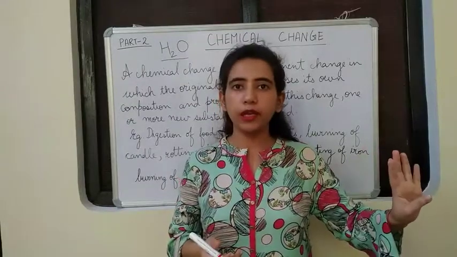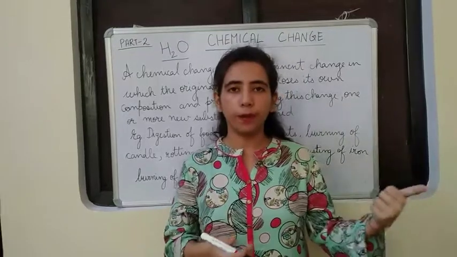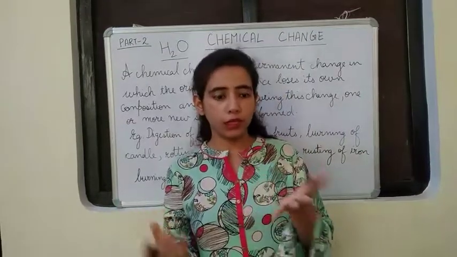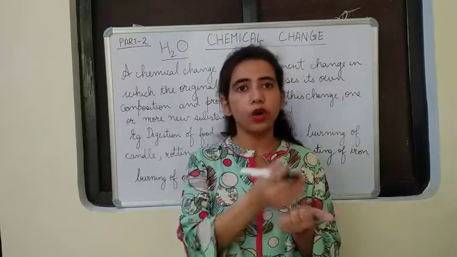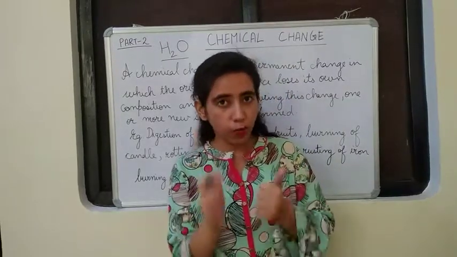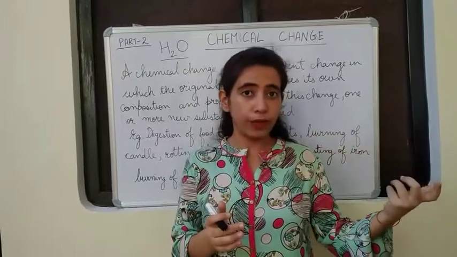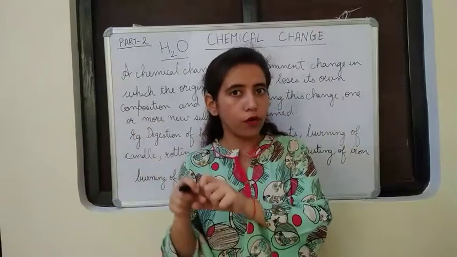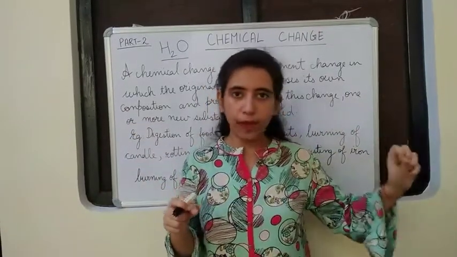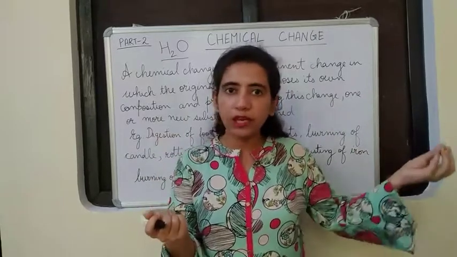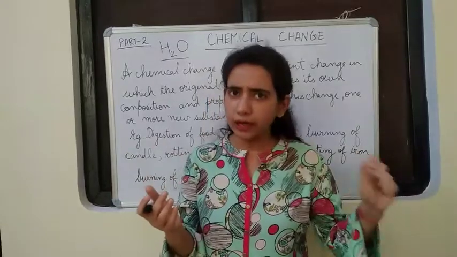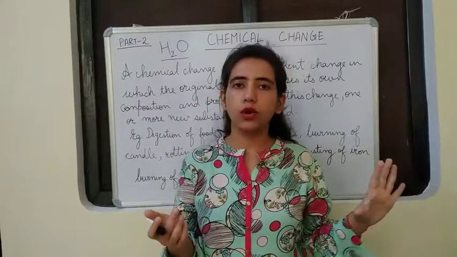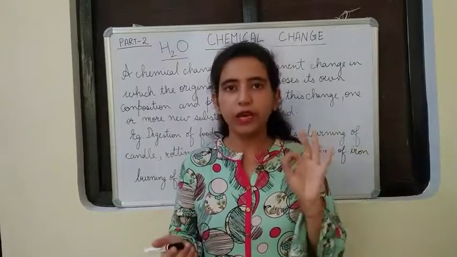Nothing was there in the beginning. We only had a piece of paper. From that we got 4 new things. We got carbon dioxide, we got water vapor, we got ash and we got smoke. And do you think it is possible to get back that piece of paper? If you combine all the 4 components, we heated that piece of paper, you reverse the condition, cool them down, the 4 things. Will you be getting the piece of paper? Of course not. Chemical change is a permanent change.